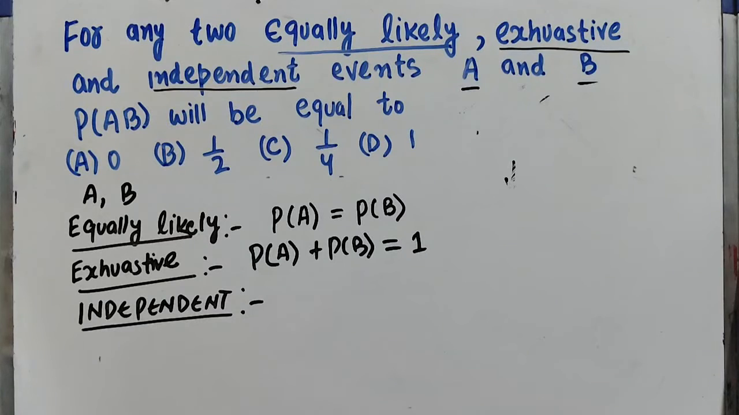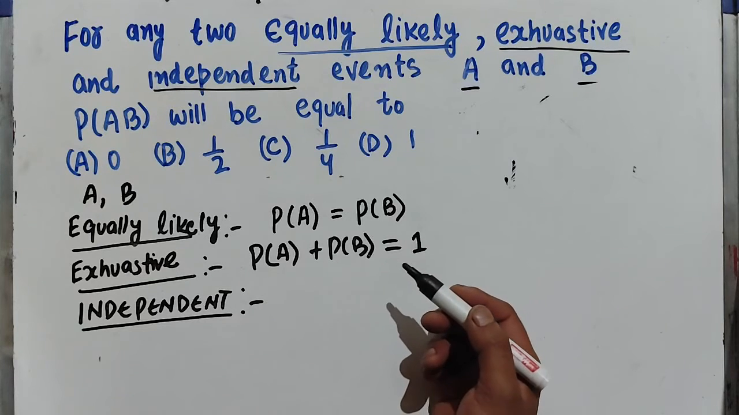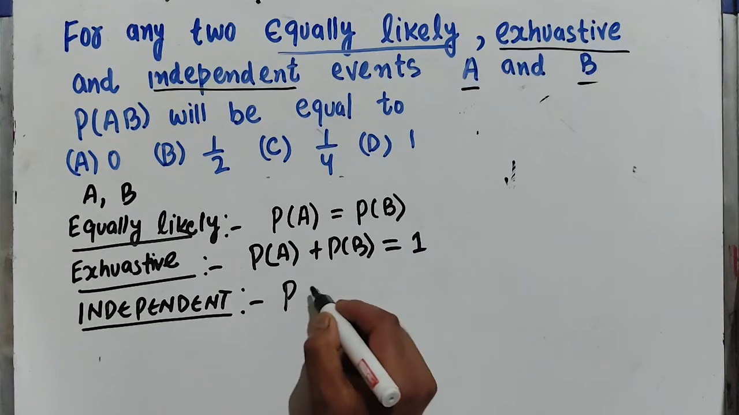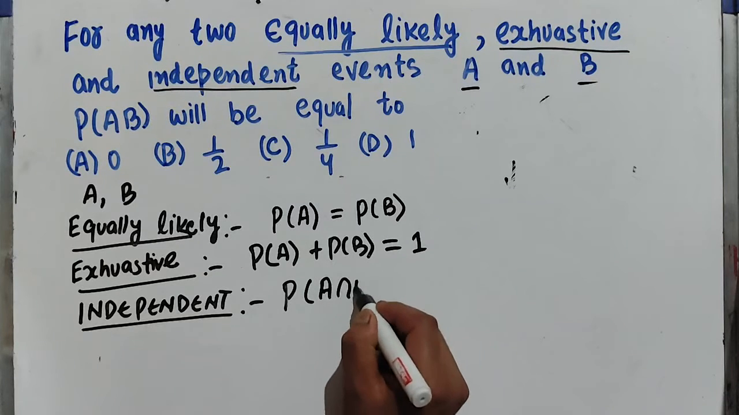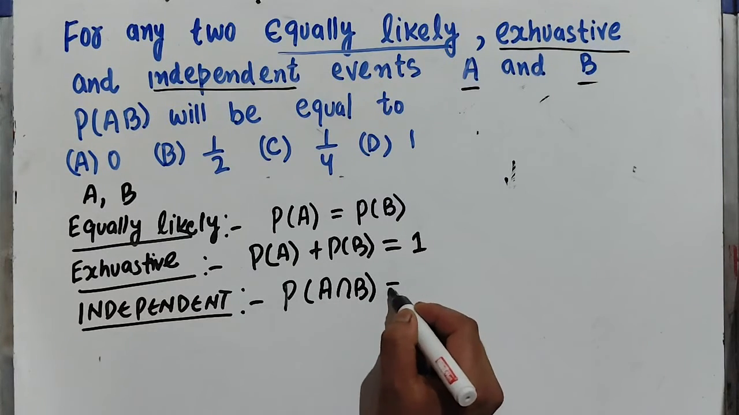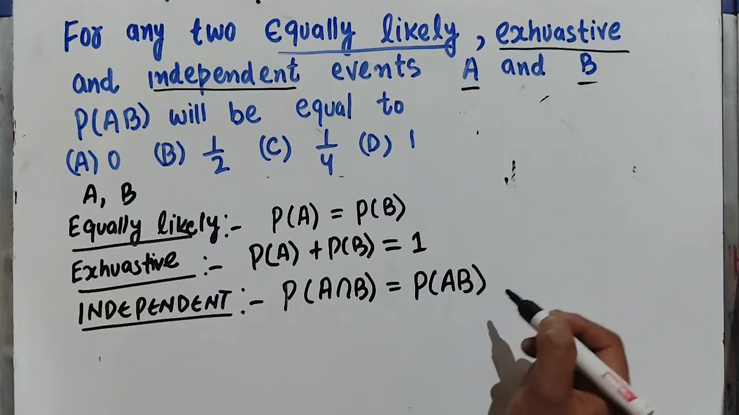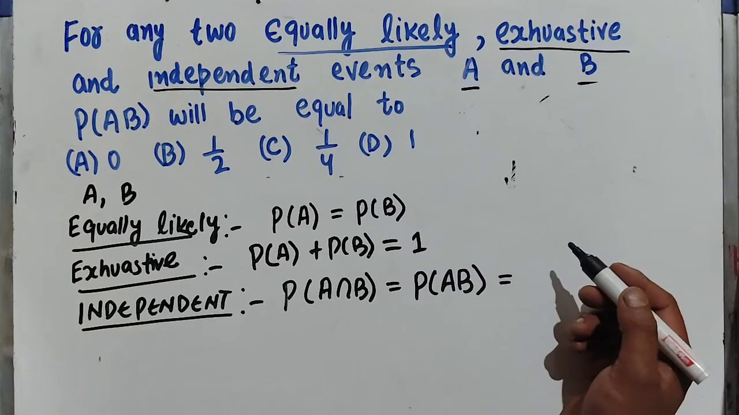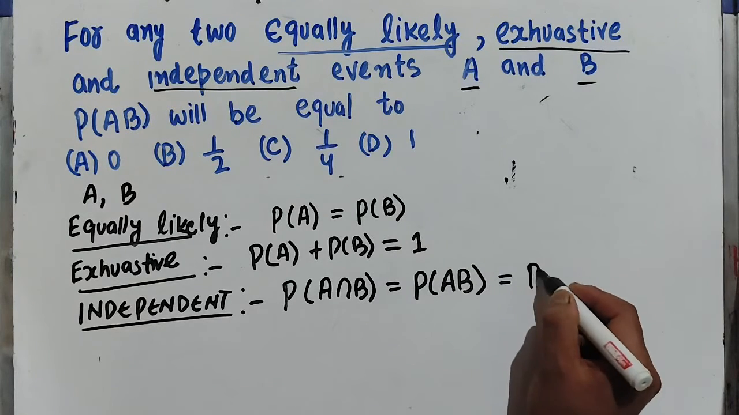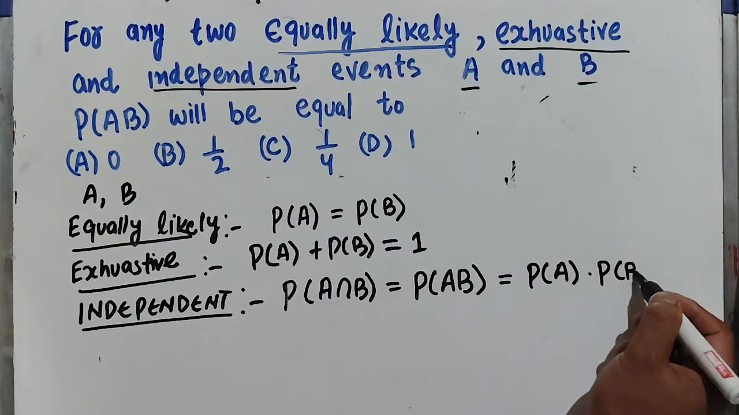Now, for what we call independent events A and B, the probability of both occurring, that is A intersection B, or we write it like this, probability of AB, is equal to the product of their individual probabilities, that is probability of A times probability of B.